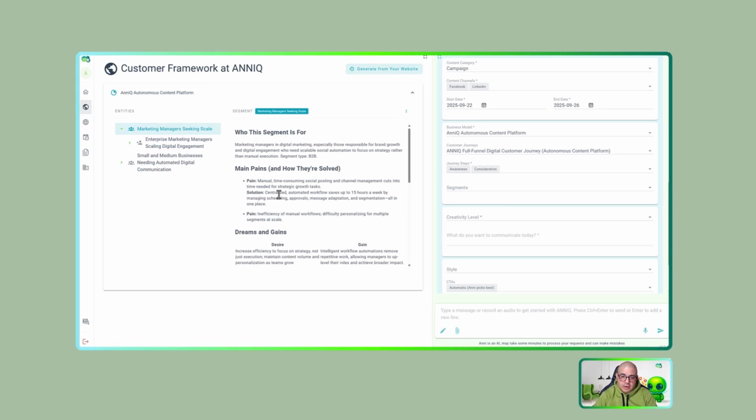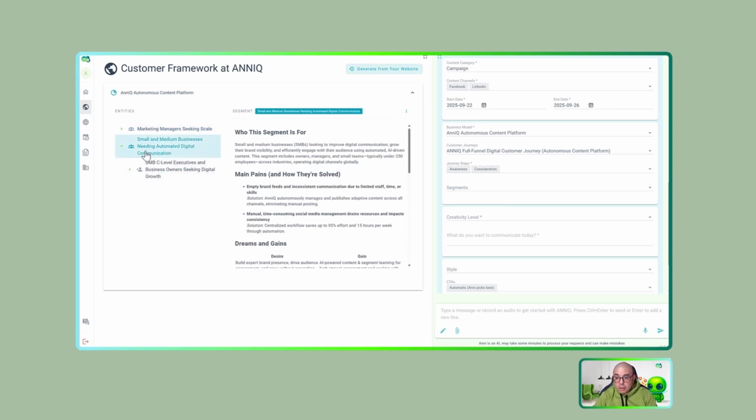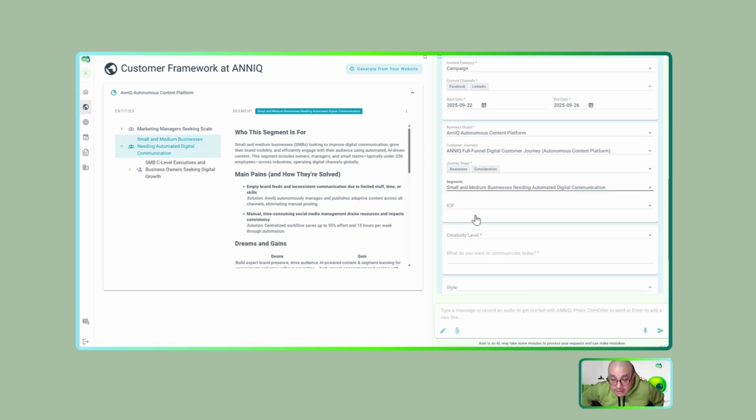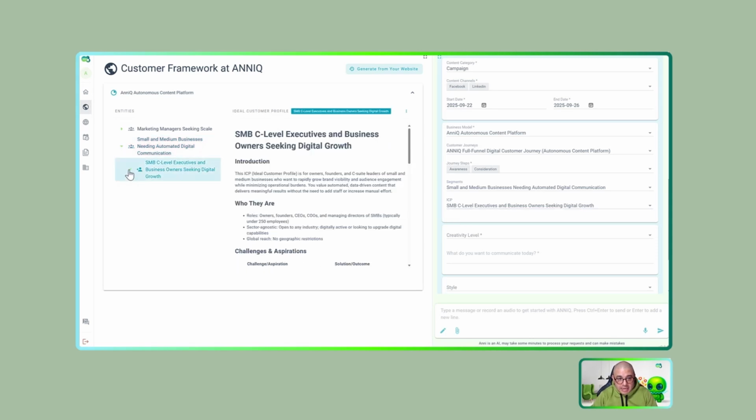So let's say I went for the marketing managers because I have it here and I read it and I say, oh, it is okay, but I want my small and medium business. So let's say small and medium. If I decide to go to the small and medium business, Anni lets me decide: I want to address the full segment or I want to address the specific ICP. As this ICP doesn't have more personas inside, I cannot see more levels here.